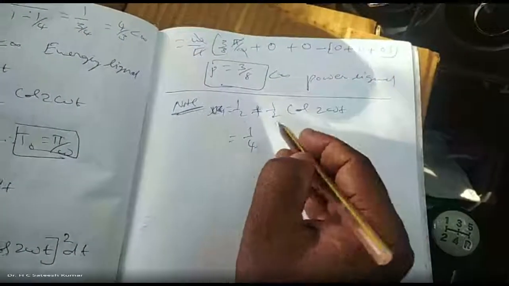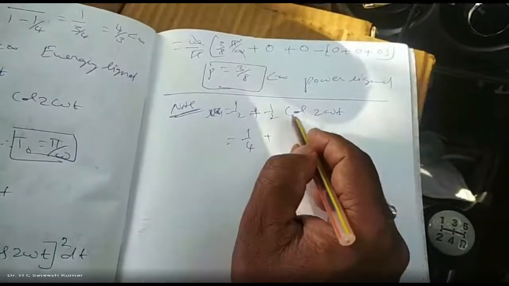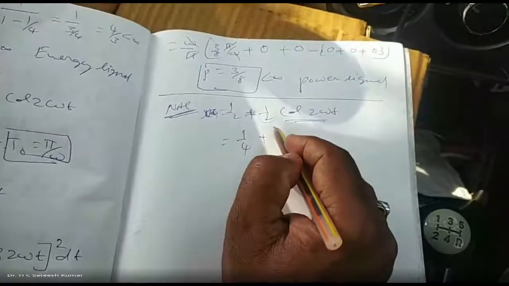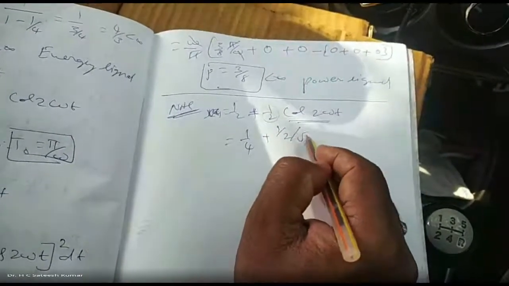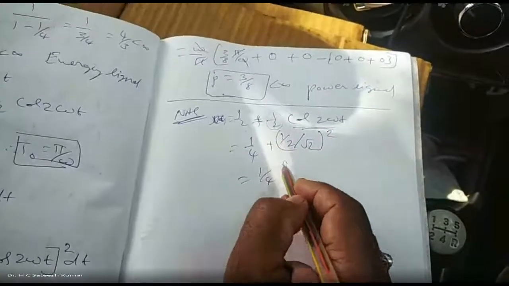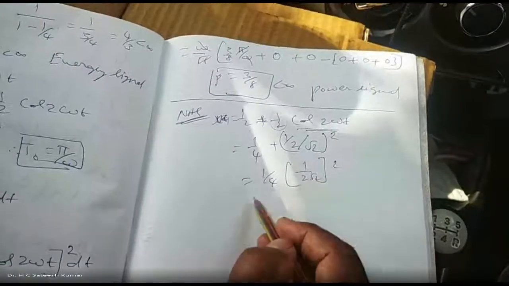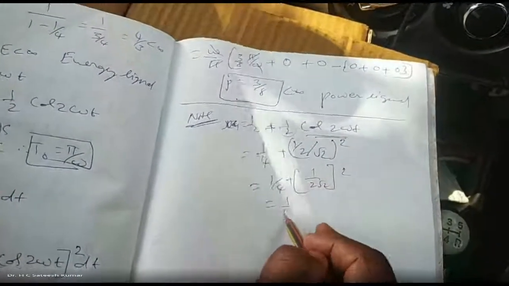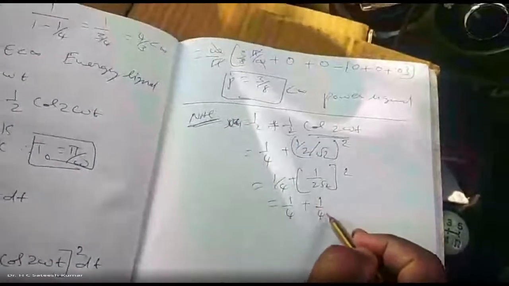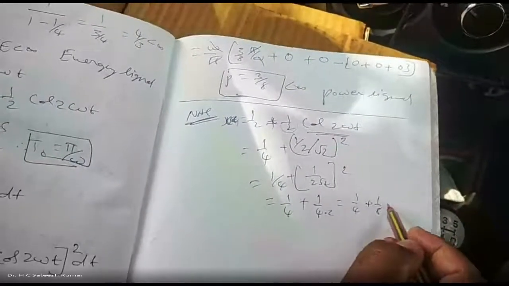Plus, what we have is a sinusoidal variation with peak value 1 by 2. The RMS value is Vm by root 2, so 1 by 2 divided by root 2 whole square. This is equal to 1 by 4 plus 1 by 4 into 2, equal to 1 by 4 plus 1 by 8, which is equal to 3 by 8.